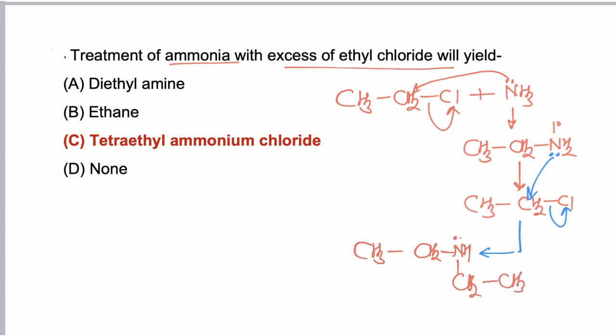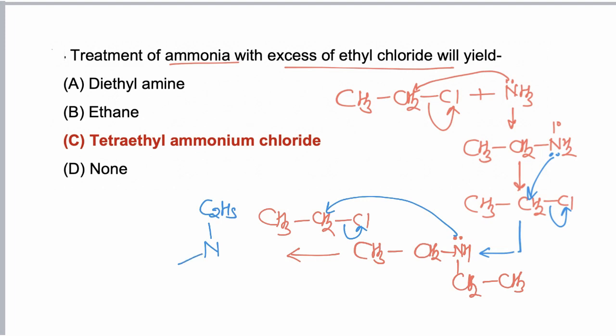Now it is still having a lone pair. Now this molecule will further react with another molecule of alkyl halide. Now nitrogen donates a pair of electrons, Cl is removed. So finally tertiary triethylamine is formed, which is still having a pair of electrons.